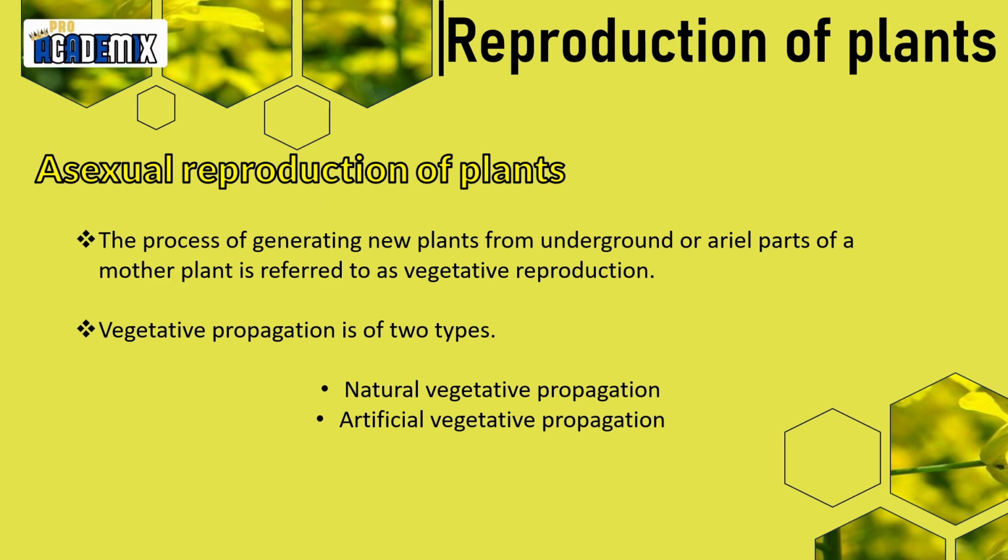Let's see what is asexual reproduction of plants. The process of generating new plants from underground or aerial parts of the mother plant is referred to as vegetative reproduction. Vegetative propagation is of two types. First we saw reproduction of plants can be classified into two types: asexual reproduction of plants and sexual reproduction of plants. Here, the asexual reproduction of plants can be classified into two types: natural vegetative propagation and artificial vegetative propagation.